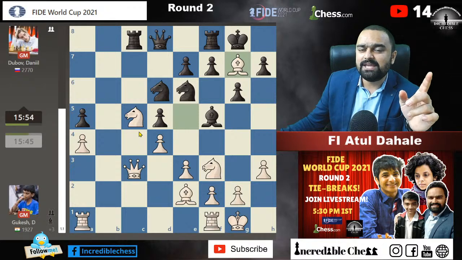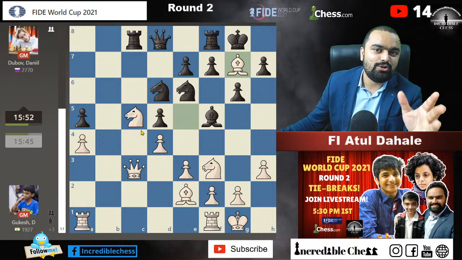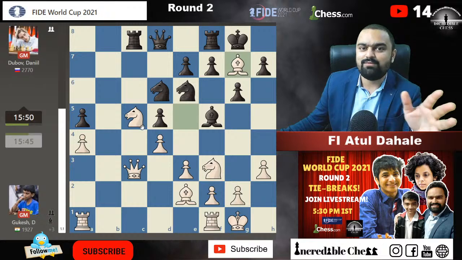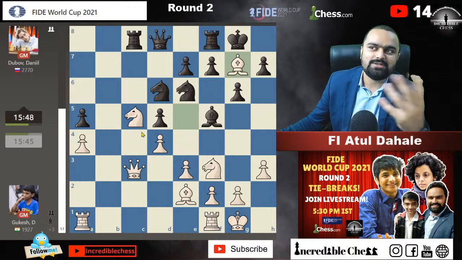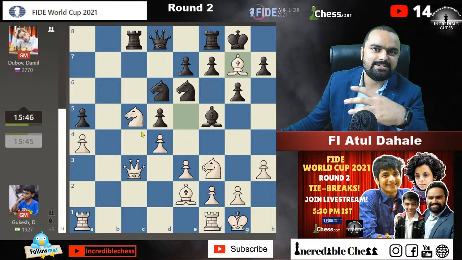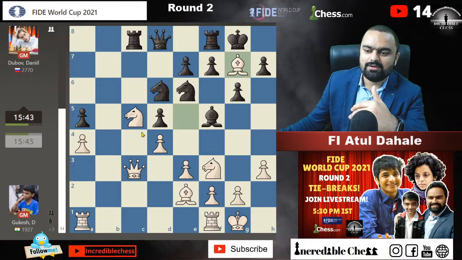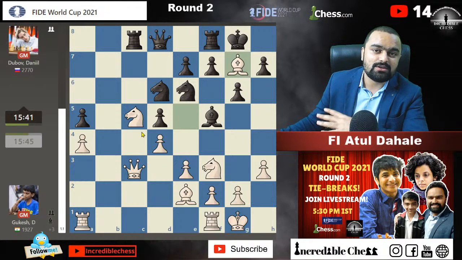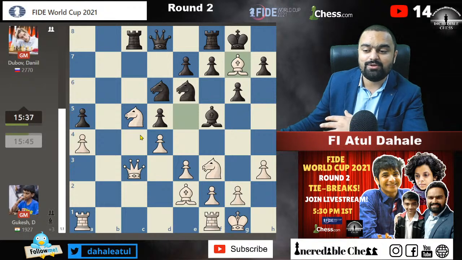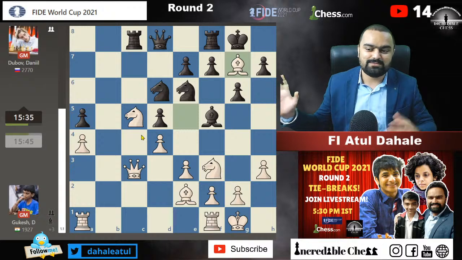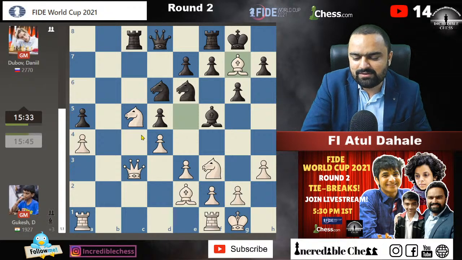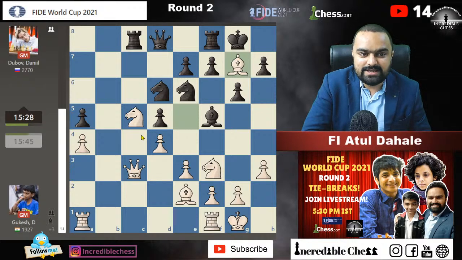Because we all know this thing, that when it comes to shorter time control, kids are super fast. This whole generation of kids who are below 16 years old, they have played chess a lot online. They keep on playing bullet games, blitz games, so they are more than happy to play those games. So I feel like if the game goes to the blitz, then it will be equal chances.